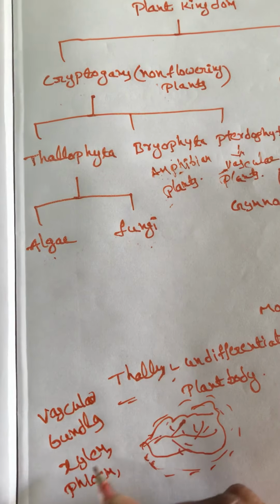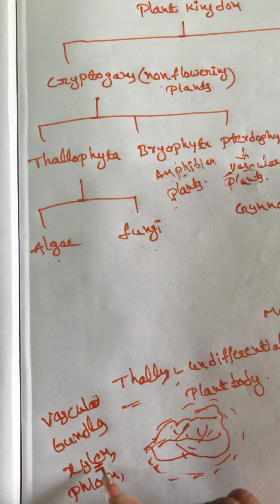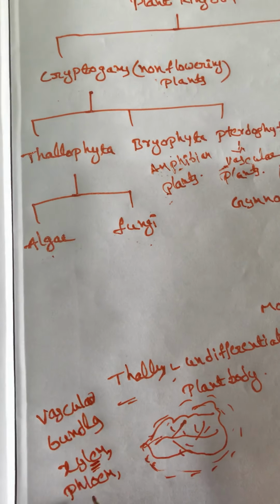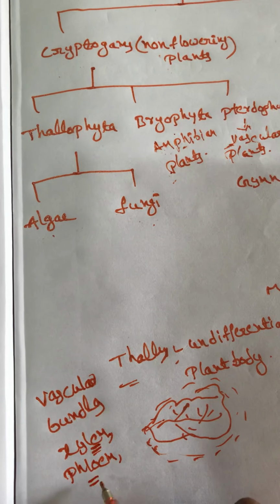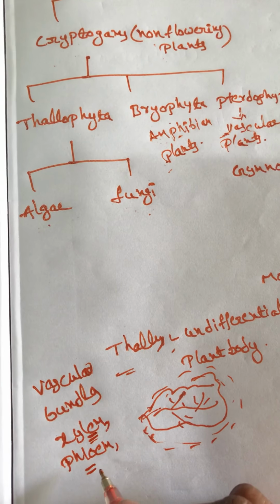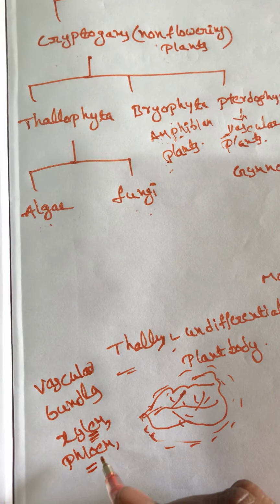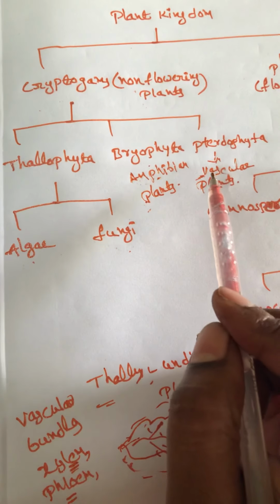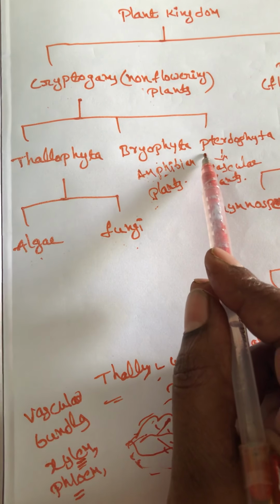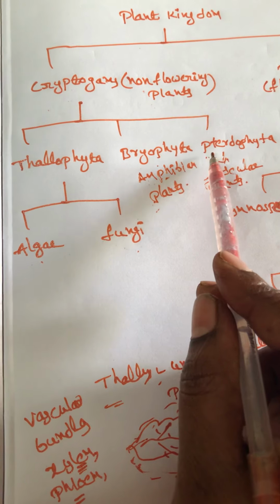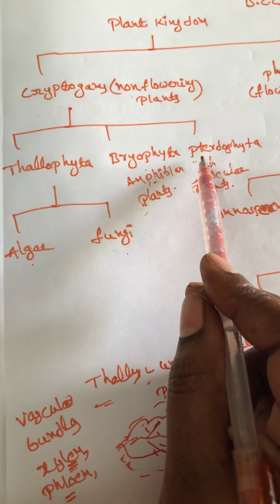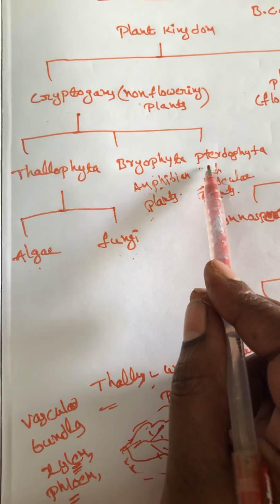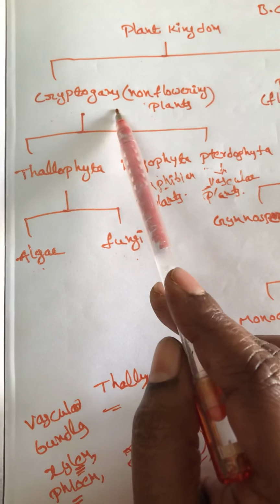Xylem is used for the transportation of water and phloem is used for the transportation of nutrients and food materials. This tissue is first seen in the pteridophytes, the first living land plants, also called pteridophyta plants. This is about cryptogams.